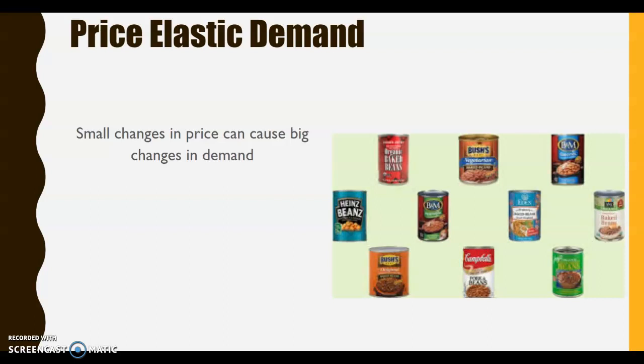Okay, so the first type of elasticity is what's called price elastic demand. So this is where small changes in price cause big changes in demand. The image I've got here is of lots of different baked beans, and I'm going to say that this is a product that's price elastic in demand, because if Campbell's baked beans put their prices up, I'm probably just going to go and buy a different brand of beans. So because there's a lot of choices, one of these businesses puts their prices up, I'm going to stop buying from them. So this means that a small change in price can cause a big change in demand.